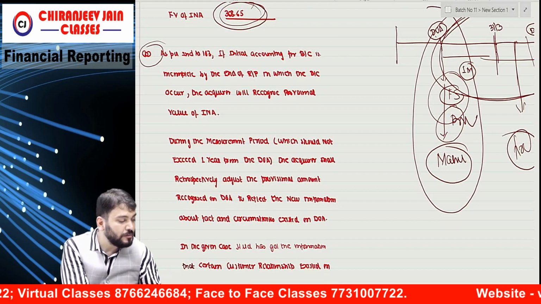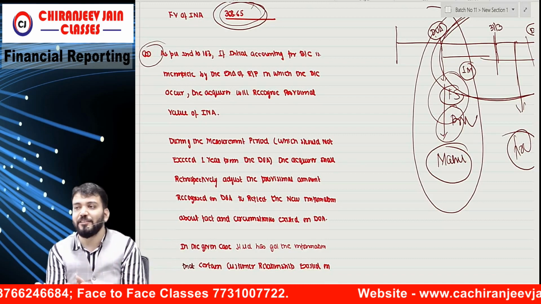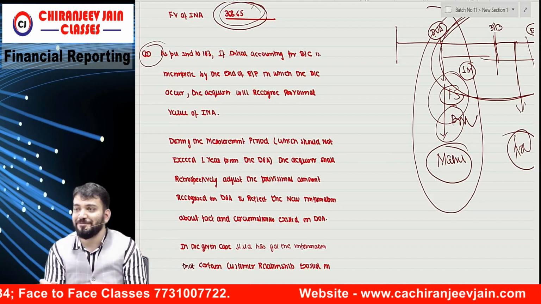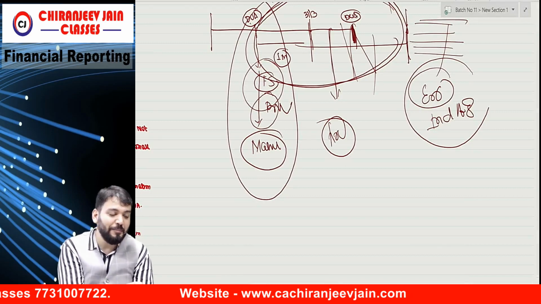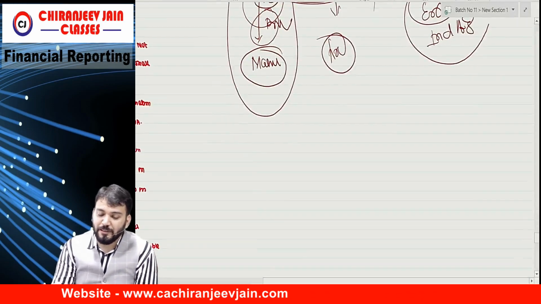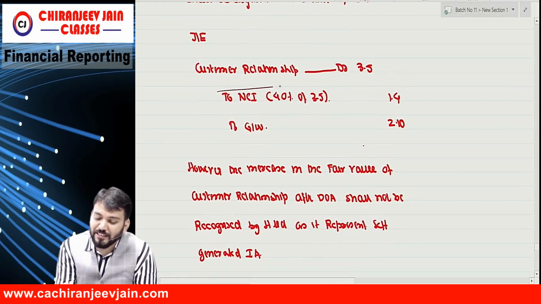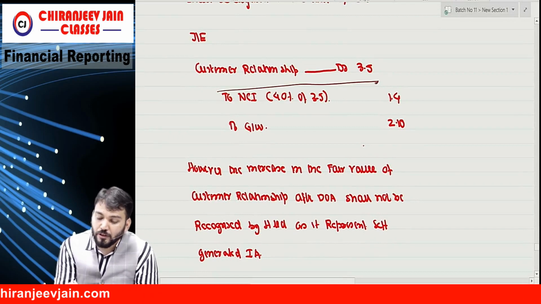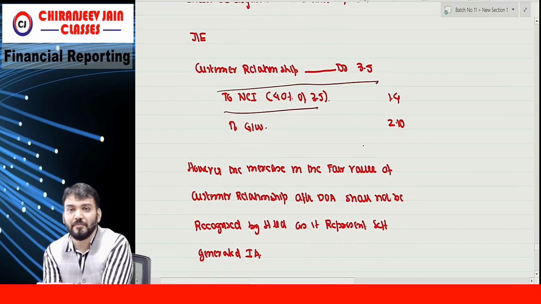I have written there to refer MTP May 2019, because the answer was very big, so to save pages I have written like this. So what will be the journal entry? The journal entry will be customer relationship account debit, with 40% transferred to NCI. Correct?